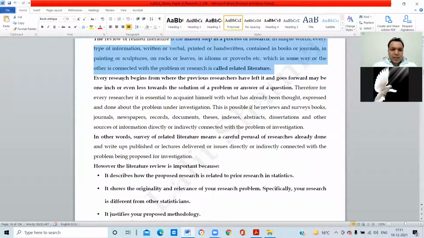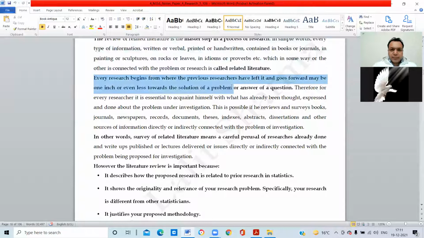So guys, every research begins from where the previous researchers have left it. You know the meaning of research? It is a combination of two words, re plus search. When we do any research, it doesn't mean it is a final research.